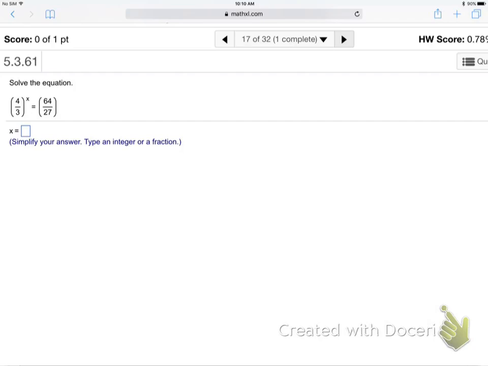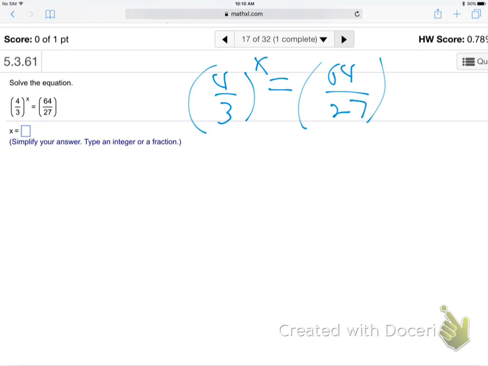I didn't realize they'd do that right away. Okay, so 4/3 to the x is 64/27. You know, maybe we should just do this on our calculator. Yeah, I would. Just take your calculator out for a minute and just do the top first. Just do the 4 for a minute. To what power is 64? So just take 4 times 4 times 4, start hitting the buttons.